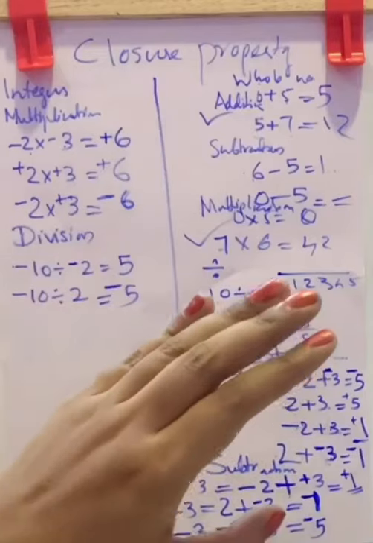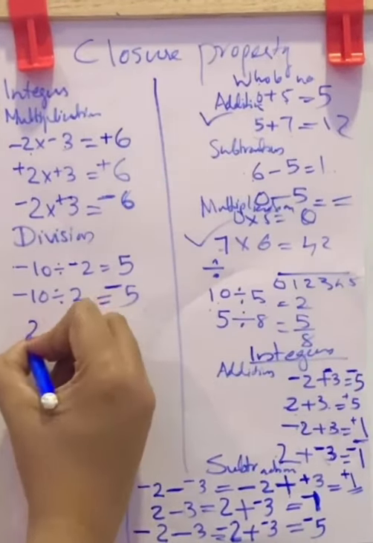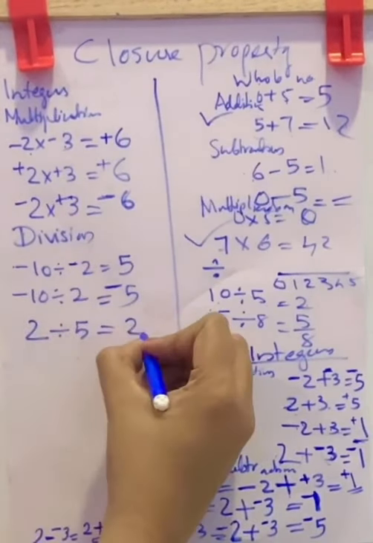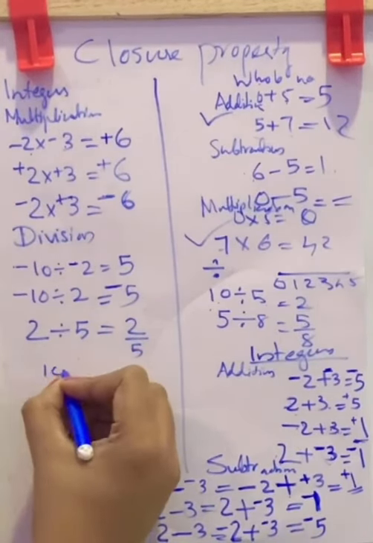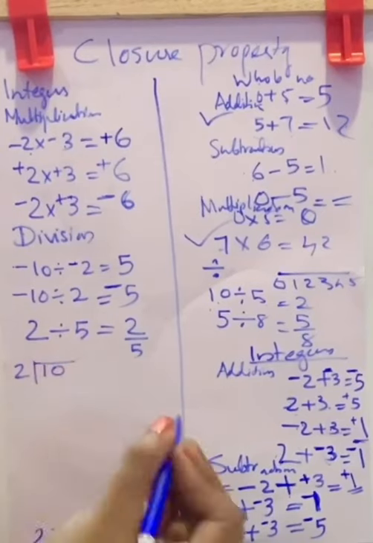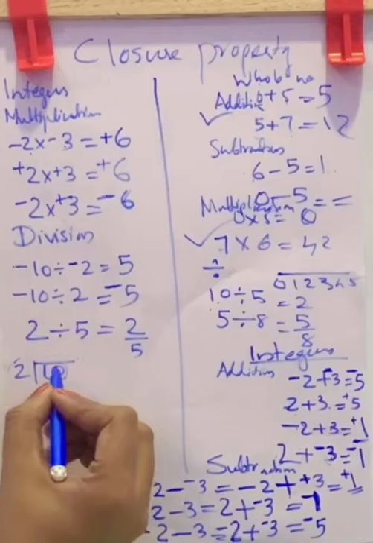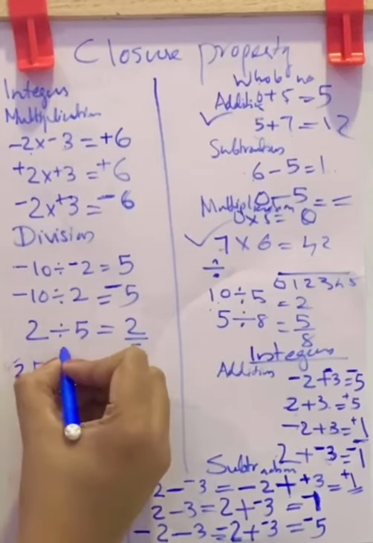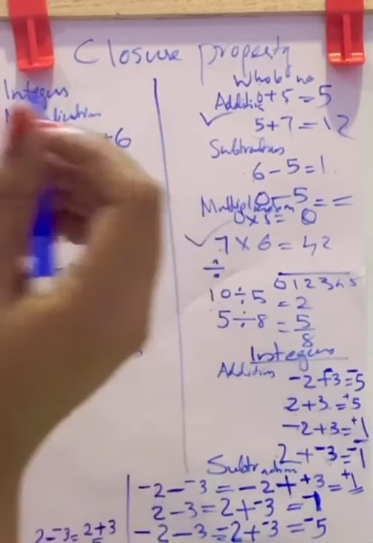So remember these things. Now, what about 2 divided by 5? The result is 2 by 5, right? If you are given the question 10 divided by 2, how will you write? 10 is inside this, 2 is outside this. That is, 2 is the divisor and 10 is the dividend, right? 2 is divisor, 10 is dividend. You will get the quotient as 5 and remainder 0. So 5 is the result.